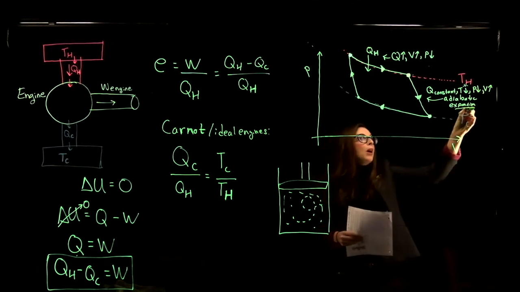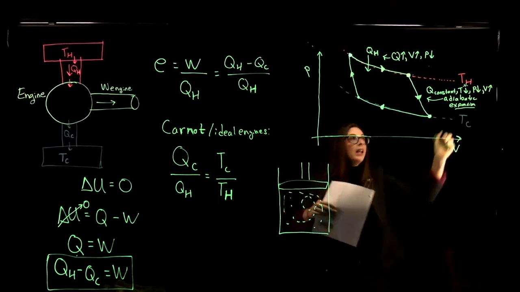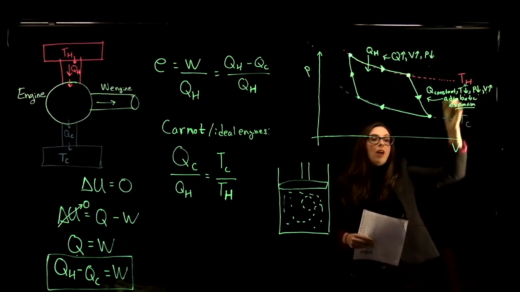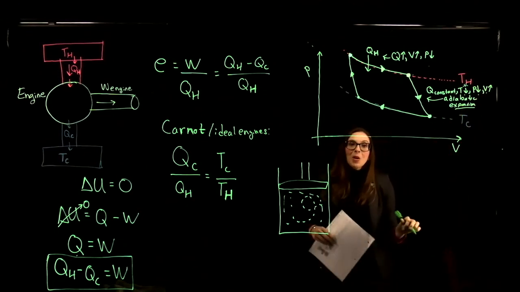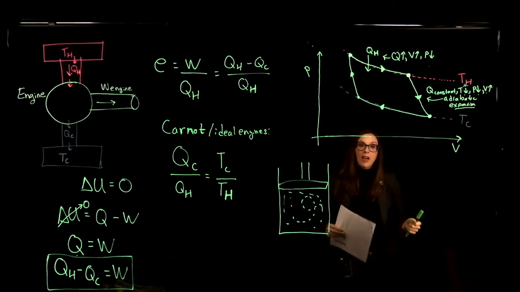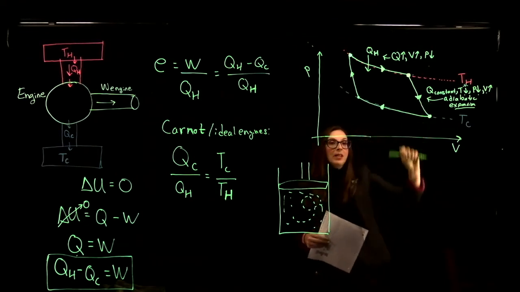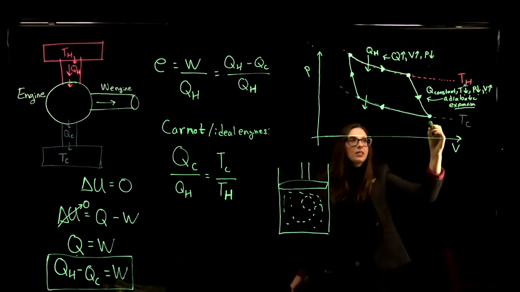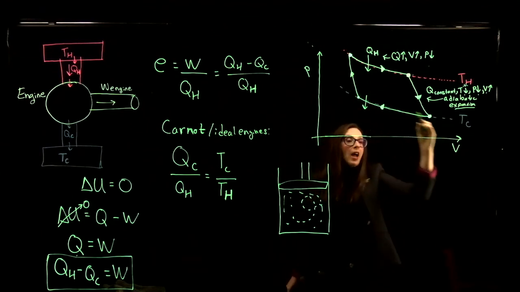So in the expansion part, our gas is going to increase in volume. It does that, the pressure decreases if our temperature is also decreasing, but there's no heat input into or out of the system during that cycle. Okay, the heat remains constant. In the next step of our cycle, this is going to be another isothermal process. This process happens along an isotherm.